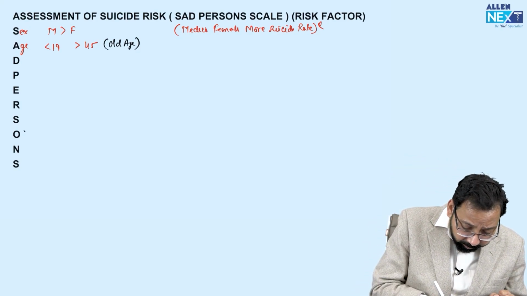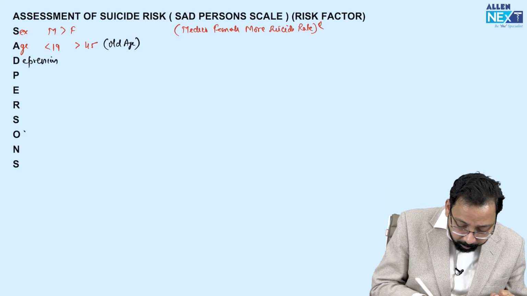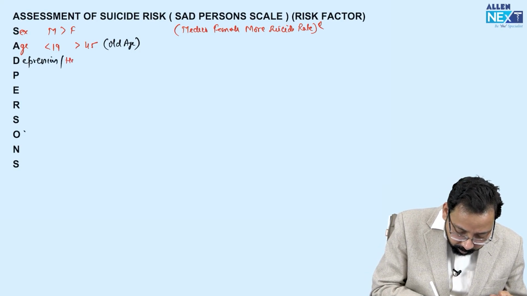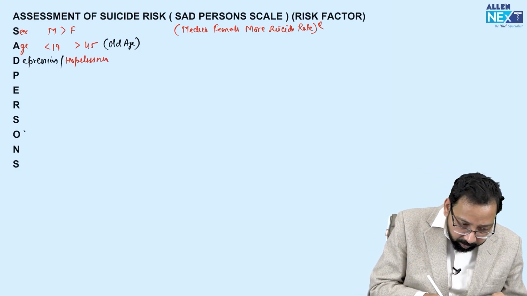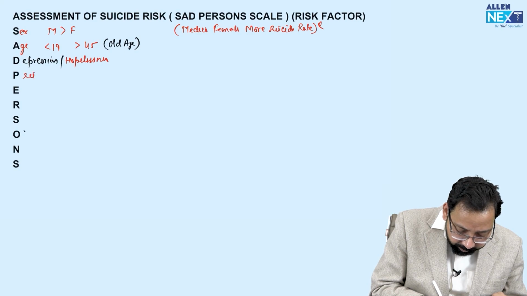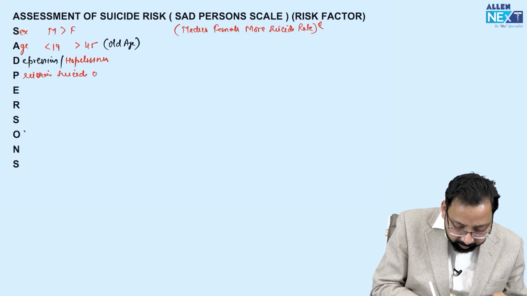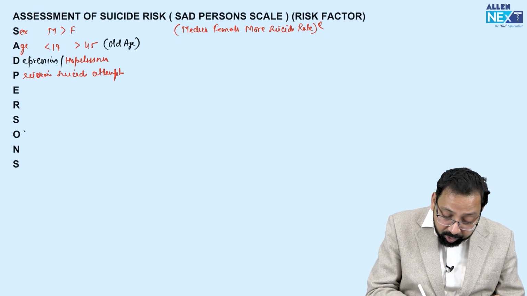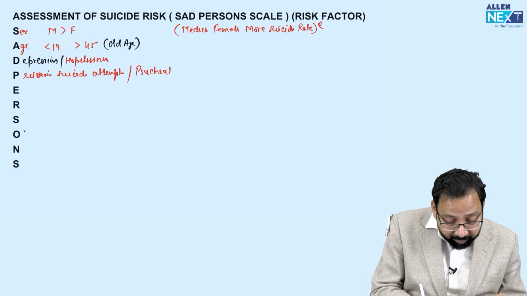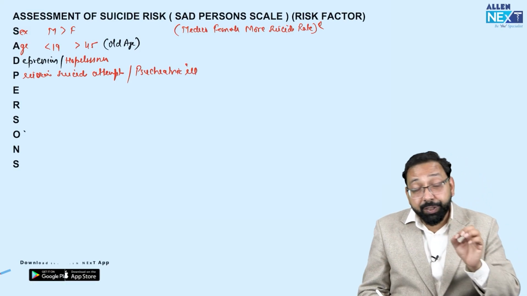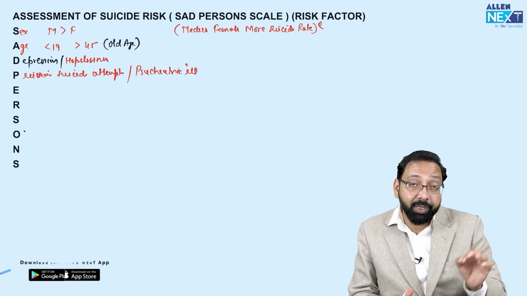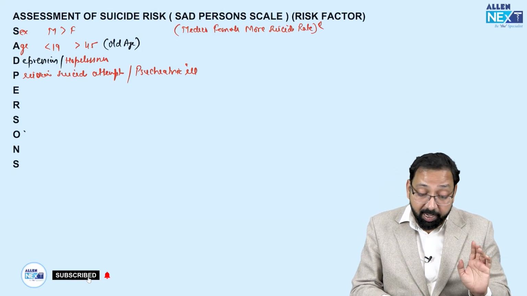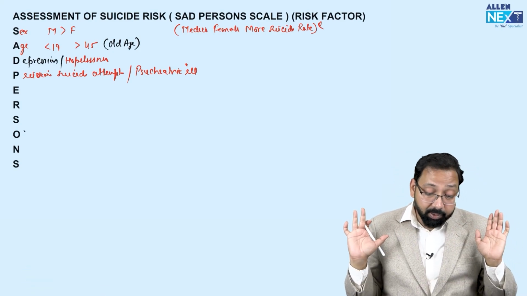D for depression, hopelessness, a risk factor. P for previous suicide attempt, or psychiatric illness. If a patient has psychiatric illness, I told you the mnemonic BIG SAD: borderline personality, schizophrenia, alcohol, antisocial personality, depression, so there is an increased chance of suicide.